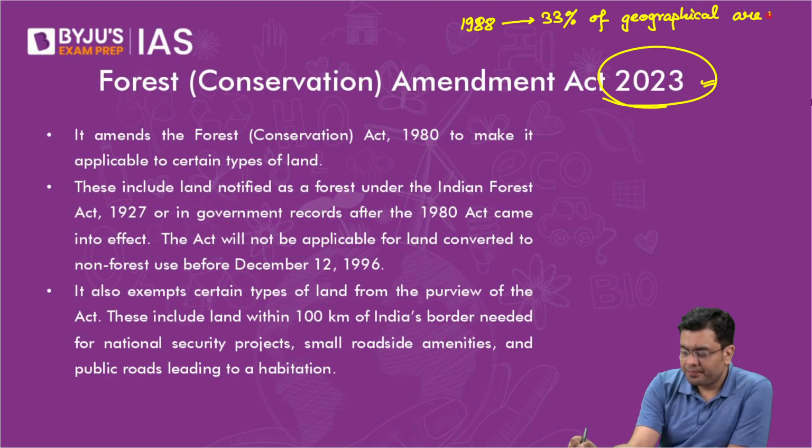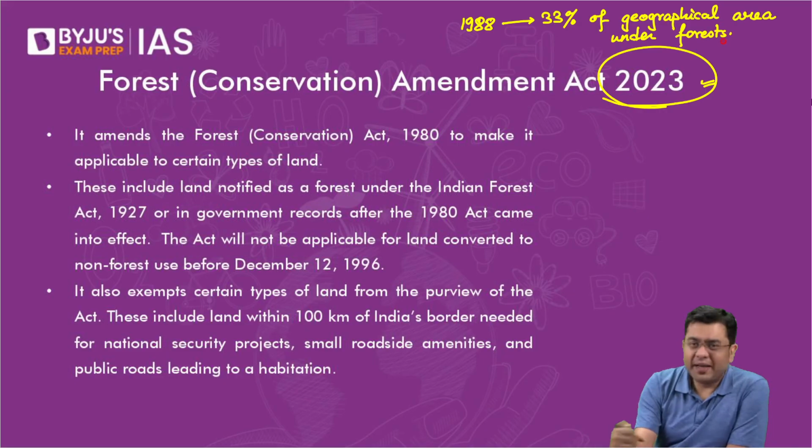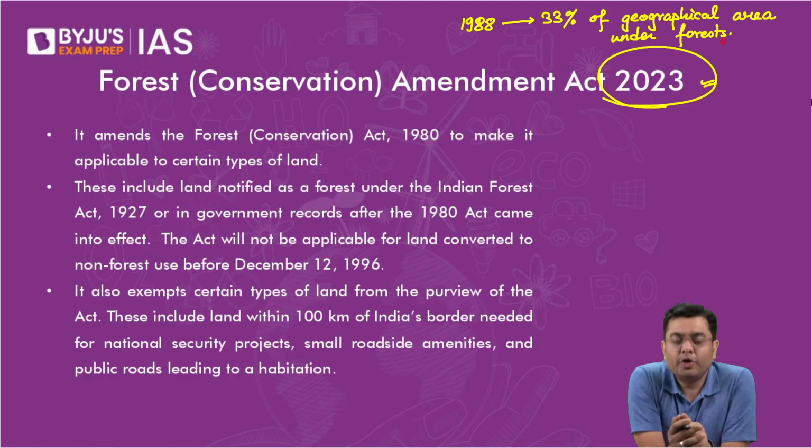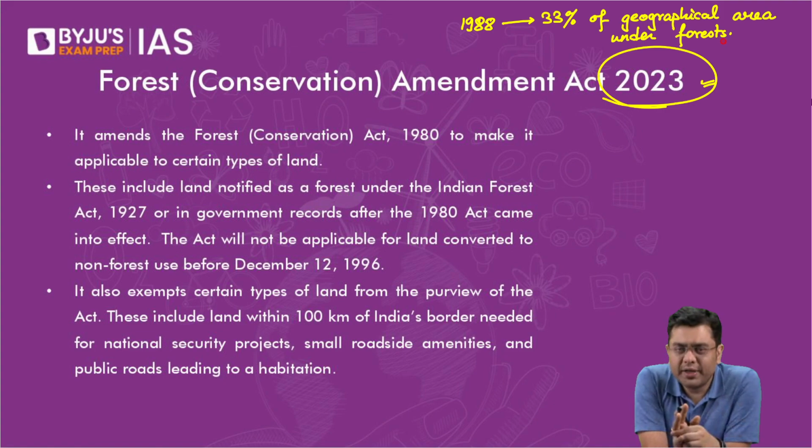area under forest. We are still at around 24.5% is the extent of forest land as per the Forest Survey report of 2021. We are still at 24.5%. 17 states have achieved this target of 33%.